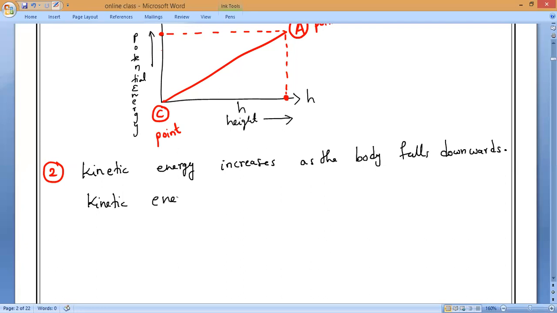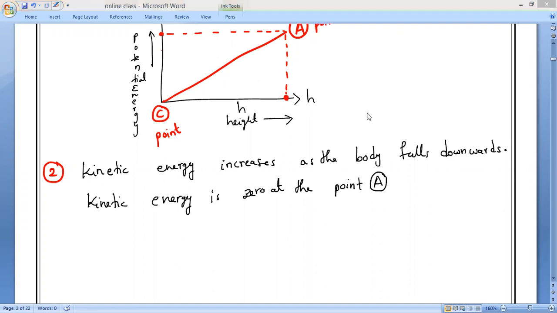Increases. So kinetic energy is zero at some point. Where, guys? Anybody? At point A, sir. At point A means maximum height or minimum height?